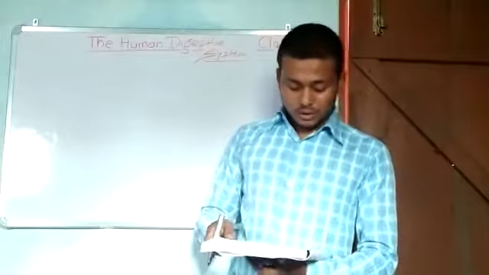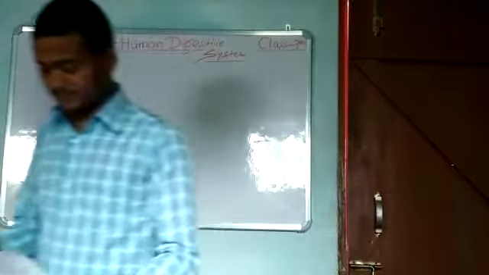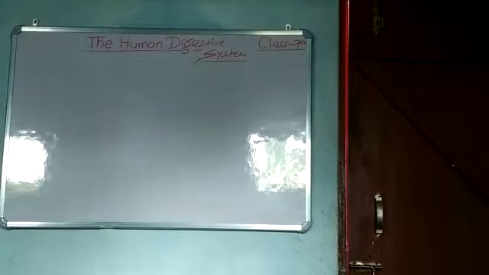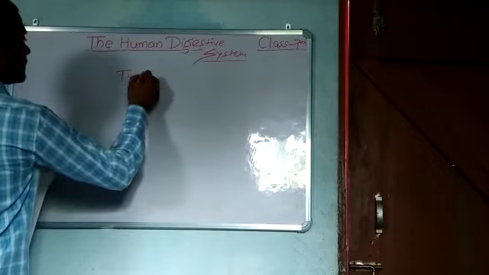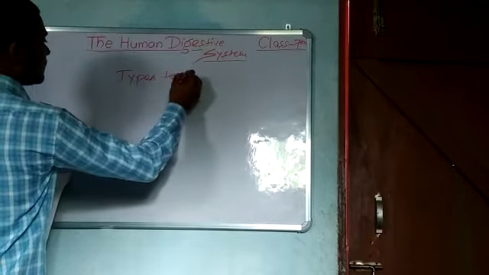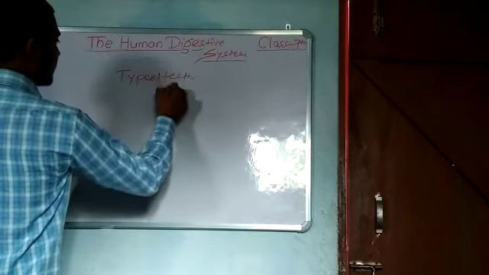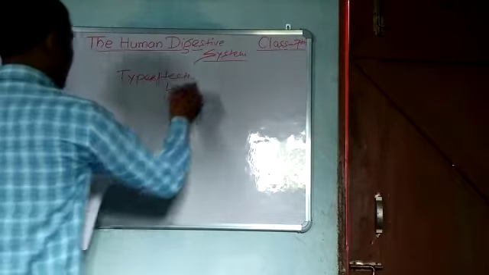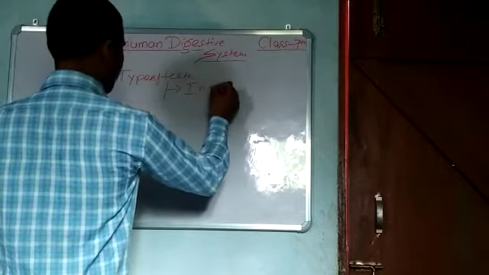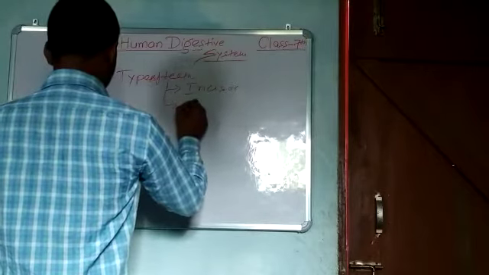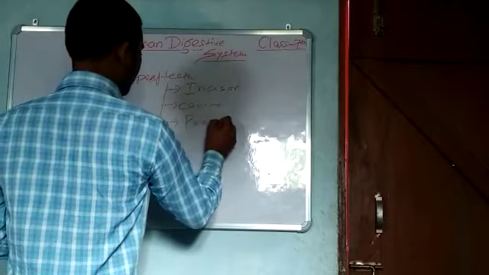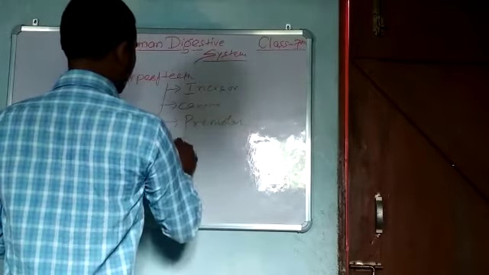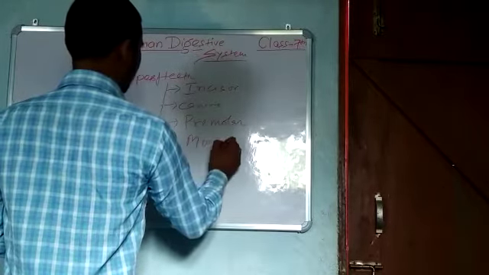We have to recall it. Types of teeth. First is incisor, second is canine, third is premolar, next is molar. Okay, see.